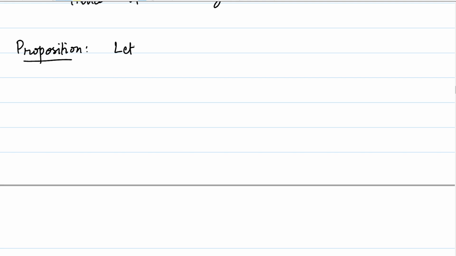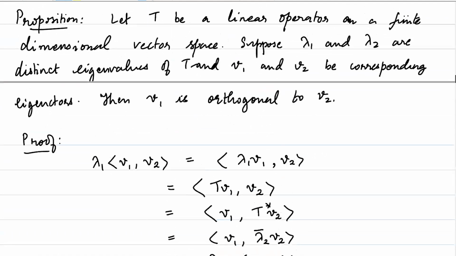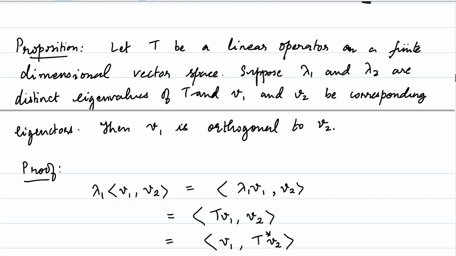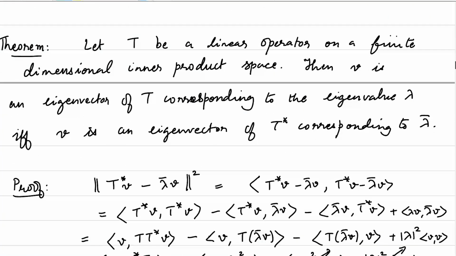So, yet again let T be a normal linear operator. This is true only in the case when T is indeed a normal linear operator. Otherwise, we cannot conclude something of this sort.